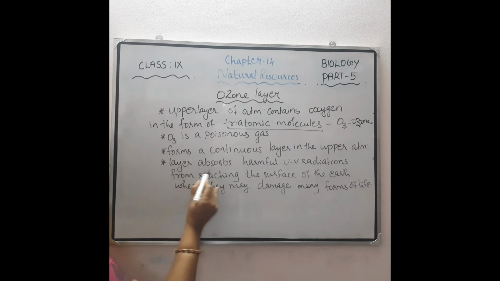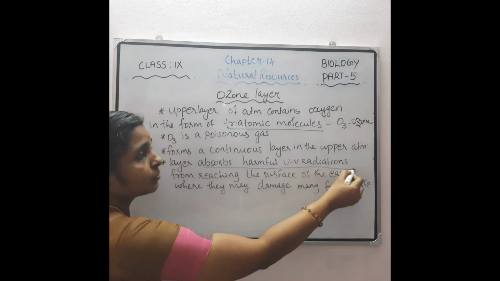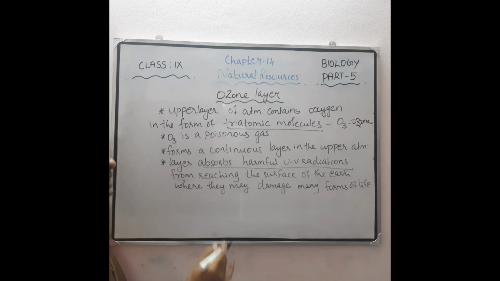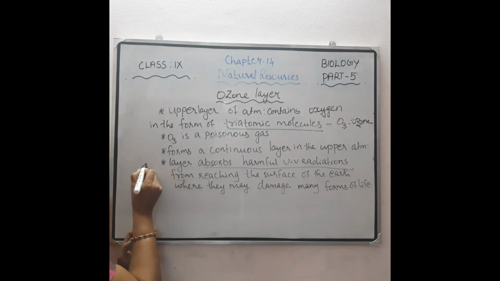This ozone layer absorbs harmful UV radiations from reaching the surface of the earth, where they may damage many forms of life. That is, from the sunlight many radiations are coming, of that, UV radiations are harmful to the living organisms which are present on the surface of the earth. So the damage to these living organisms is prevented by this ozone layer, which is present in the upper layer of the atmosphere. So that is the function of this ozone layer.